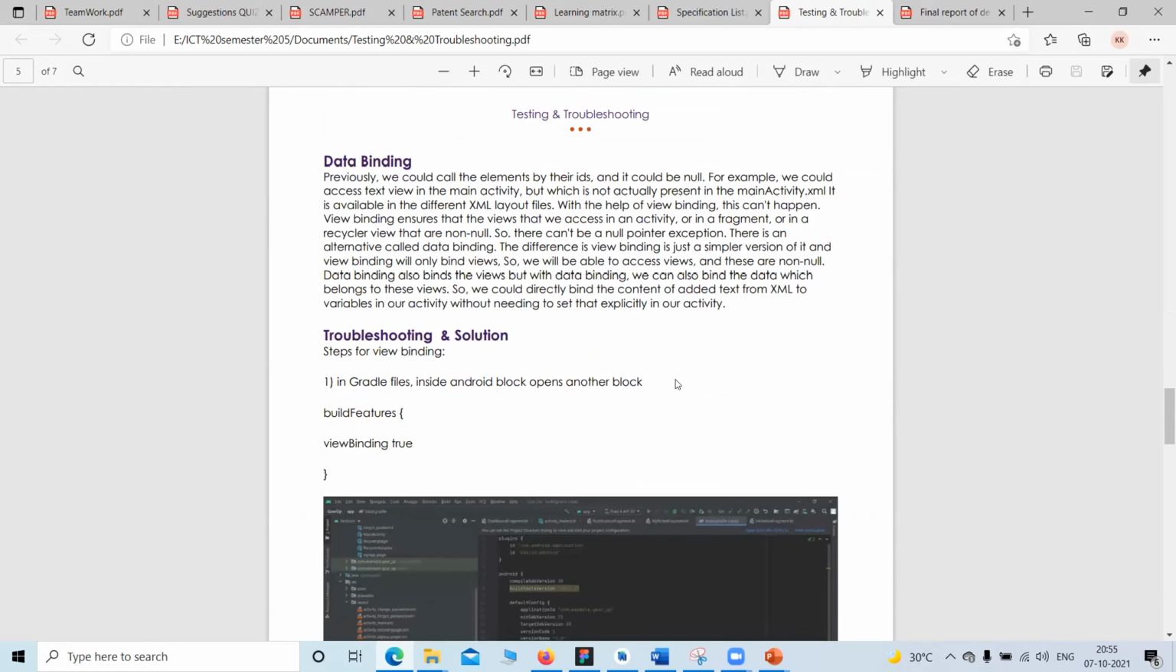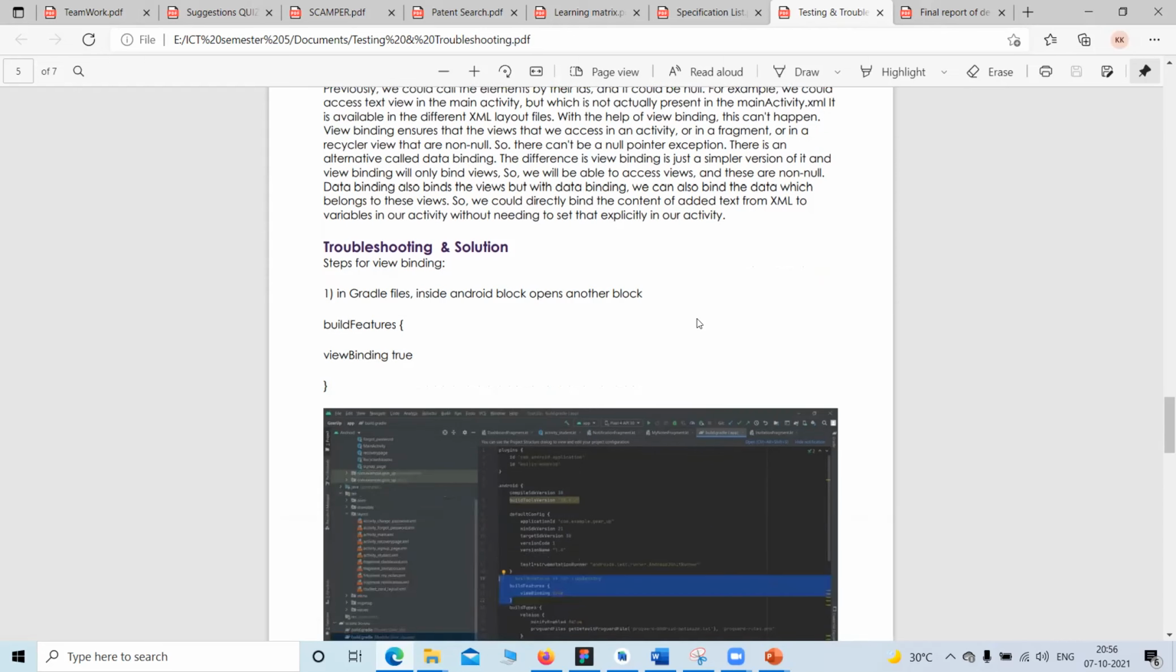Now the third problem that we got was a data binding problem. This was an example of a technical problem that we faced during the implementation phase. The problem was that the XML file and the KT file are related, so whatever ID we give in the XML file can be accessed by that particular KT file only. But in the intent, in the fragment, we need to access some other IDs, right? So we were not aware of the concept of data binding.